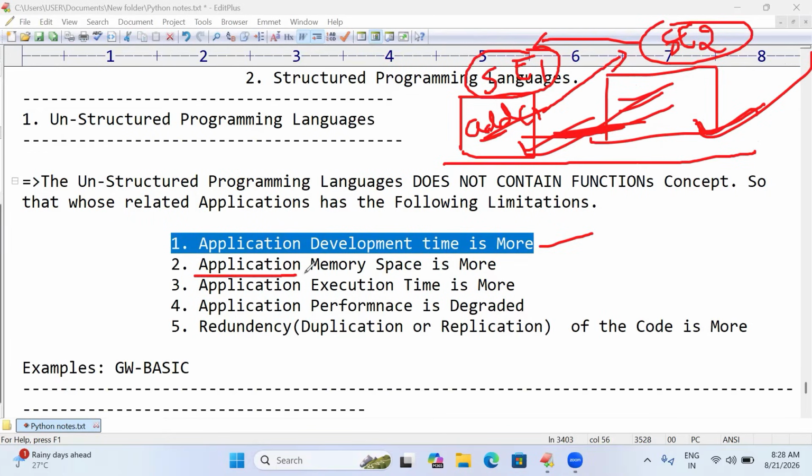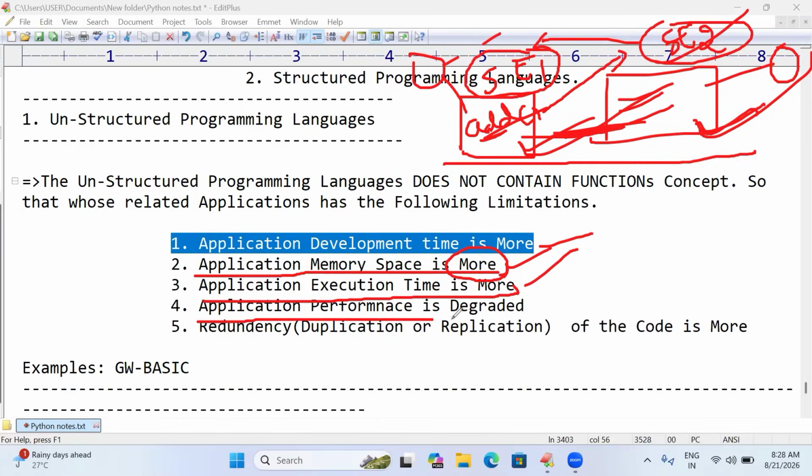See here, application memory space is going to be more. For SE1 it takes some memory space, and SE2 also takes some memory space. So totally memory space is going to be more. Application execution time is going to be more, yes, obviously the execution time is going to be more. So application performance is degraded. Application performance is going to be decreased.